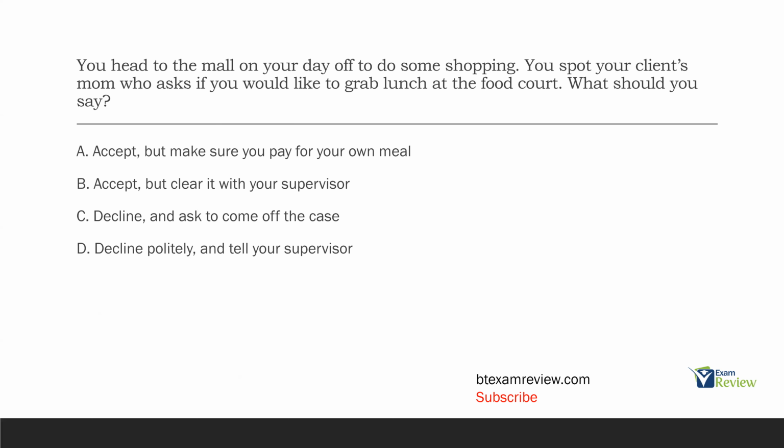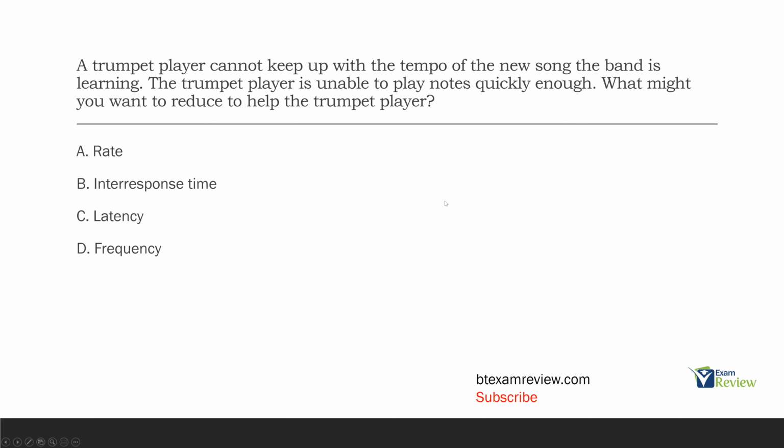So D, decline politely and tell your supervisor is the best course of action. Say, no, I can't because of our ethical code. And then simply tell your supervisor what happened. It's very straightforward. It's very easy. It's very ethical. Remember, we're trying to avoid dual relationships whenever possible. Whenever that boundary gets crossed from professional to personal, we now have a dual relationship. So what should you say? Decline politely and tell your supervisor.